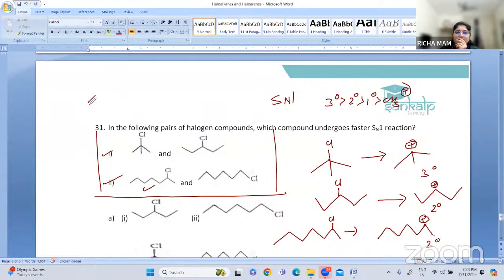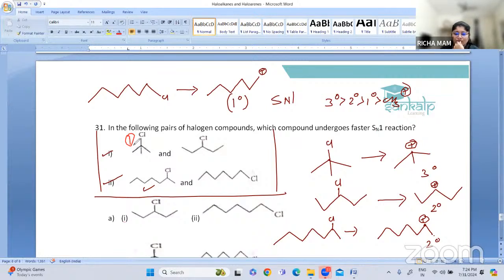And the fourth one. If this is broken, then what will happen? Here the carbocation formation takes place, so this is a primary carbocation. This is the least stable. So which is more stable? We have to see. The first one, which is the first pair? This one. Okay, this is the first pair.